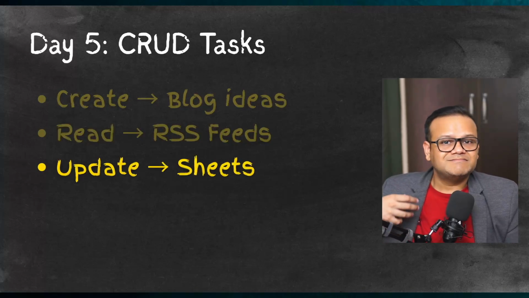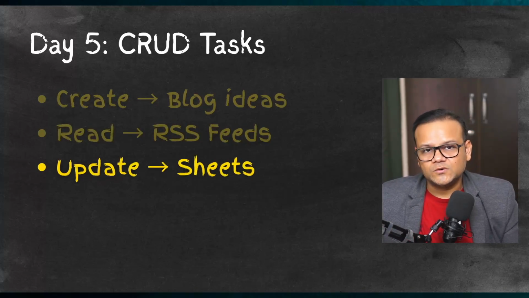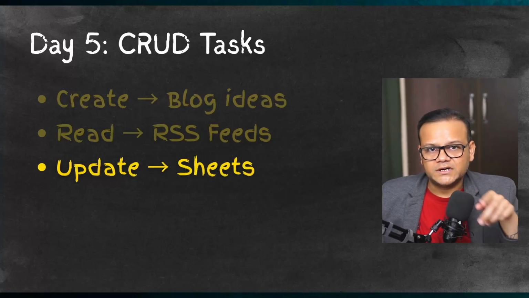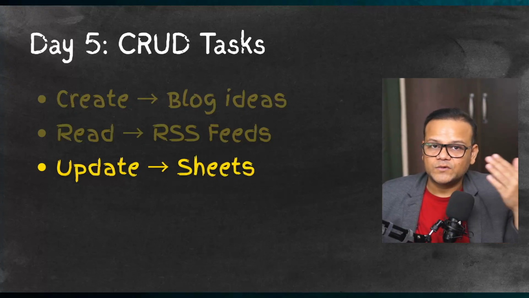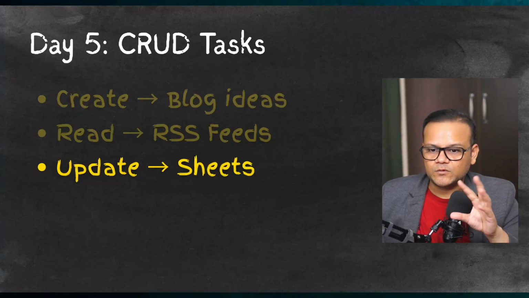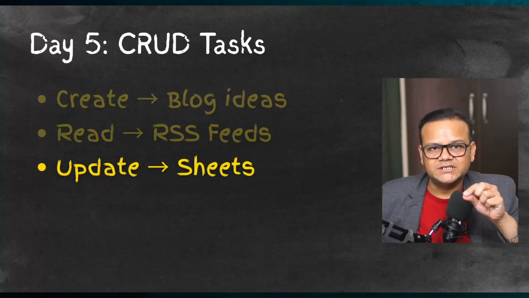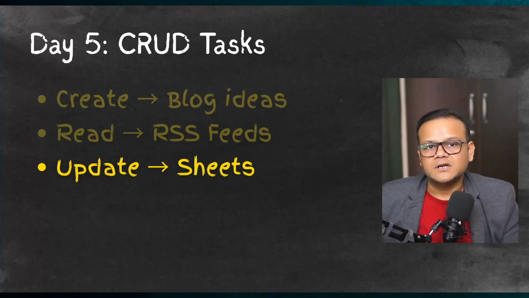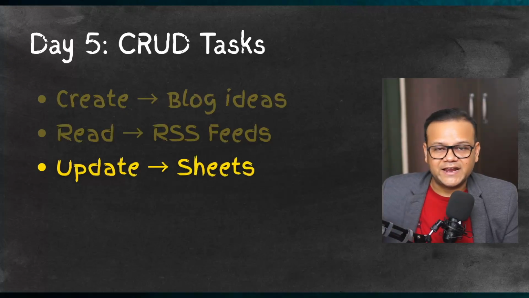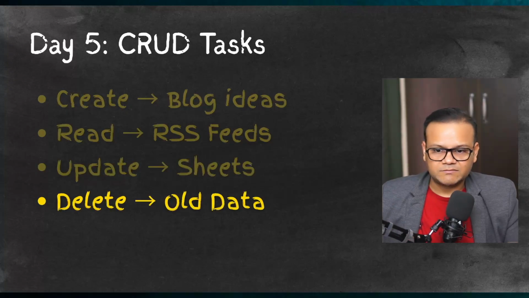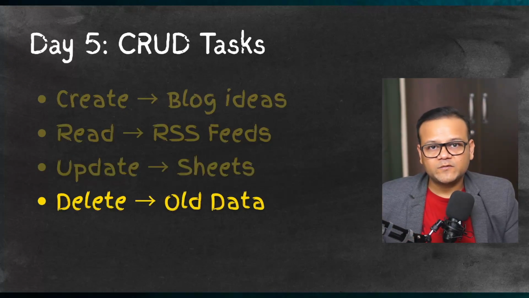Once you've done that, try updating some sheets in Google Sheets. There's a video that I've done on how to connect Google Docs, the whole system, with N8N. Go through that if you need to figure out how to connect sheets with N8N. Once you have done that, you can easily update some rows and columns within Google Sheets. And once you play around and have enough data in those Google Sheets, try deleting some old data from the Google Sheet. And that's where we end day 5.